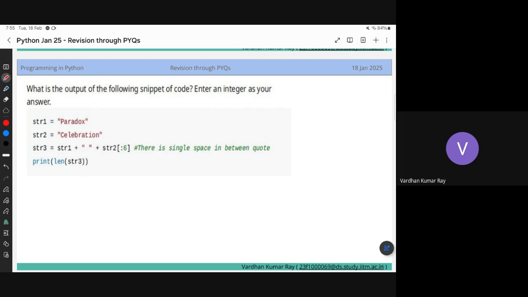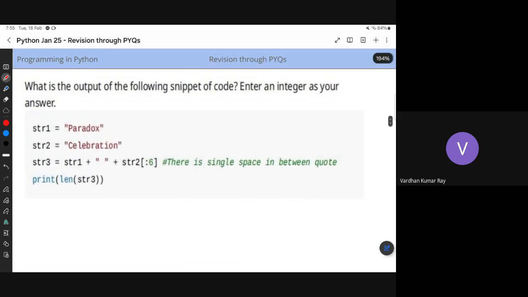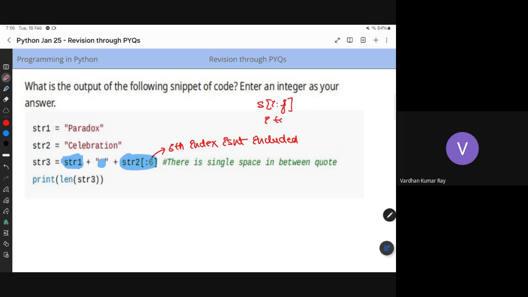So let me just start with it. The first thing you can see, I need to find the length of the string 3, right? So str1 is already there and there is an empty space. And I'm chopping off str2 till the 6th index, right? The 6th index is not included. So whenever I write s[i:j], the jth index is not included; it goes from i to j minus 1. So here also, it will go from 0, 1, 2, 3, 4, 5. It will only cover this portion, correct?